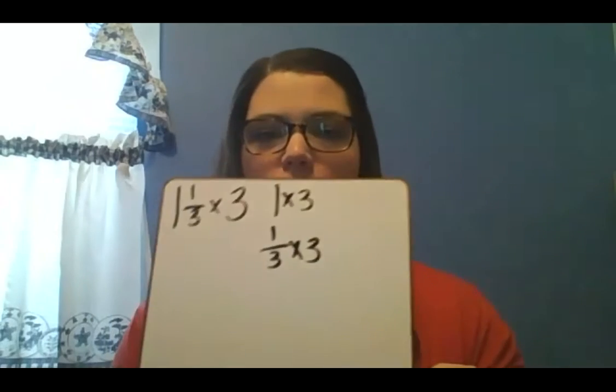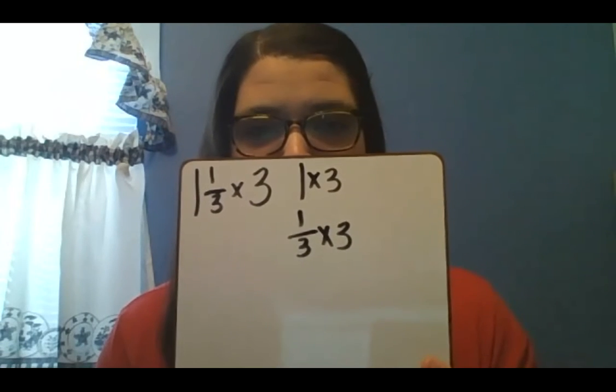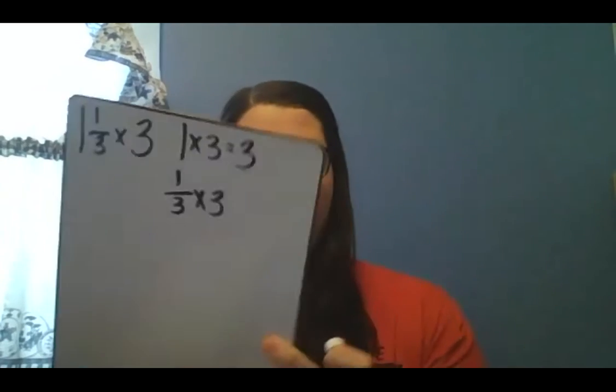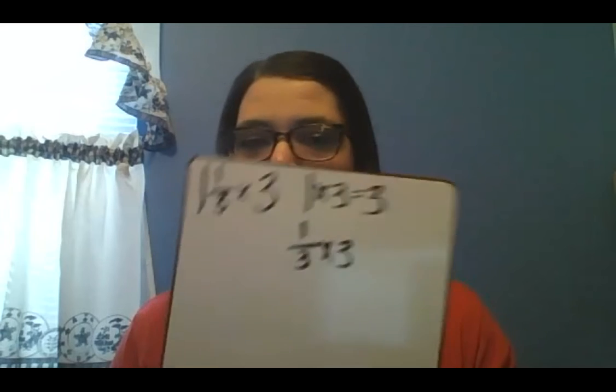So one way to figure that out is to break it apart. So you do 1 times 3 and 1/3 times 3. And so it would look like this. 1 times 3 and 1/3 times 3. So we know that anytime you multiply anything by 1, it's the number itself. So 1 times 3 is 3. 1 times 3 equals 3. And then 1/3 times 3.